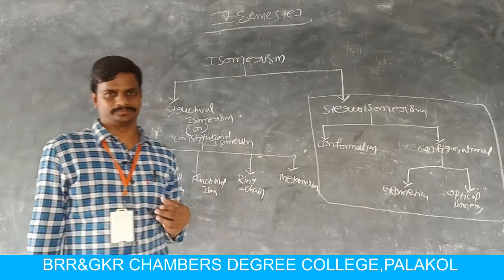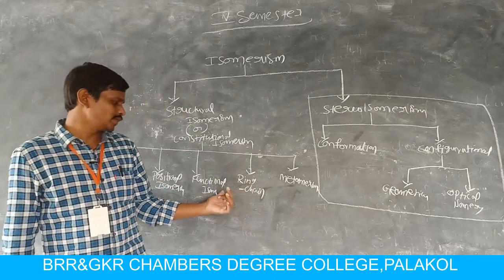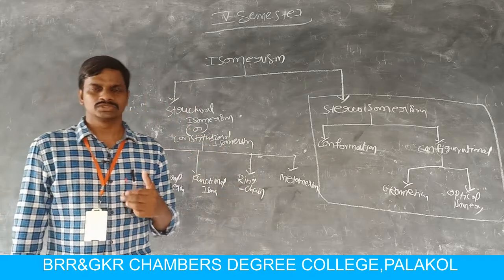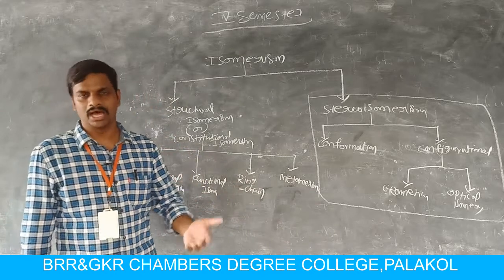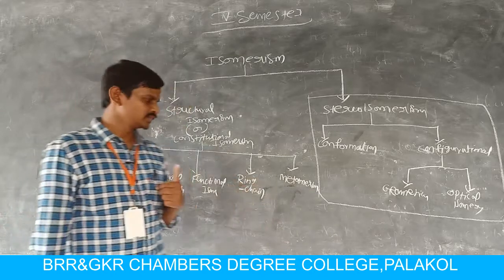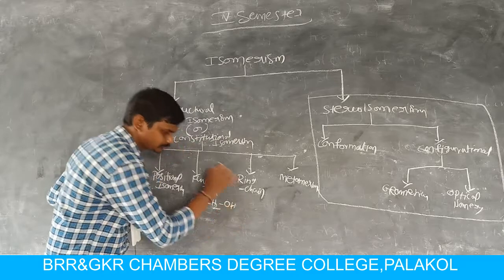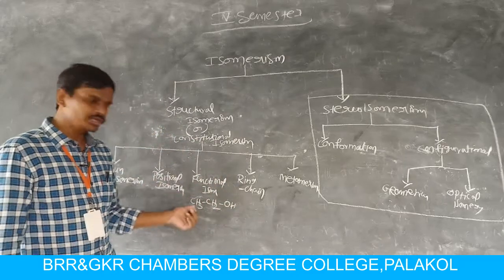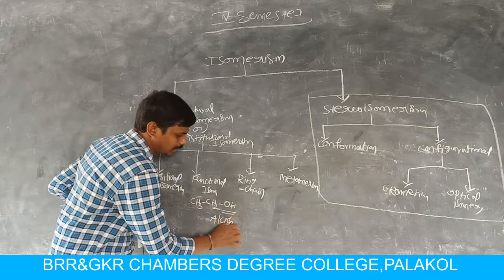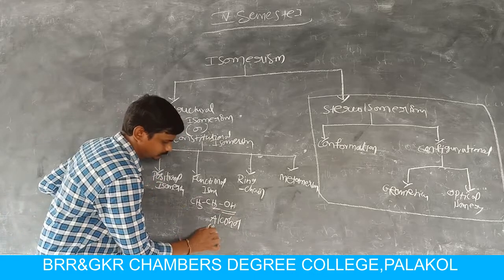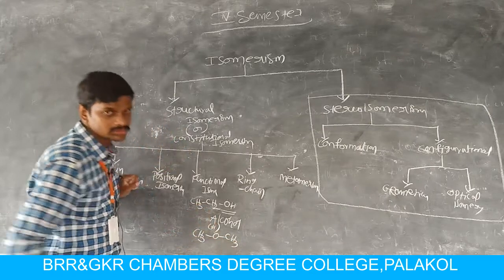So what is functional isomerism? Isomerism means compounds have the same molecular formula, but here we are discussing functional isomerism. So compounds having the same molecular formula, but different functional groups present in the molecule. Let us take one example, that is CH3CH2OH. In this molecule you can observe the functional group is alcohol, but the same molecular formula is written as CH3OCH3.